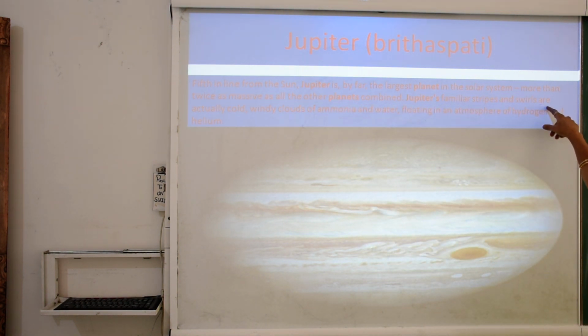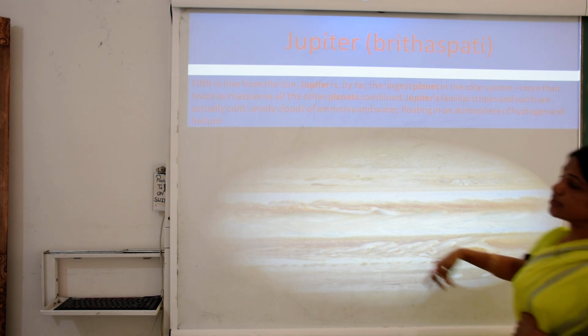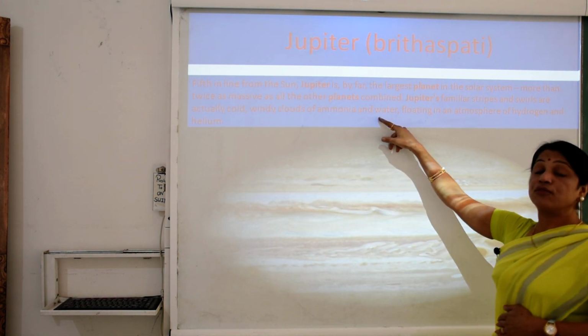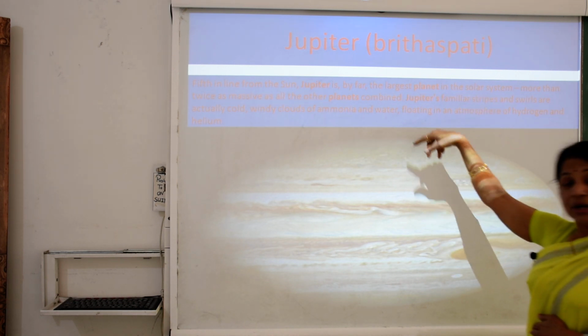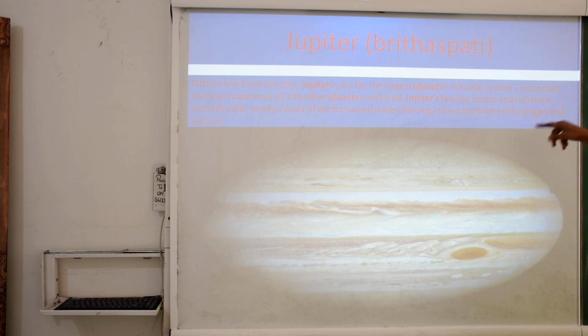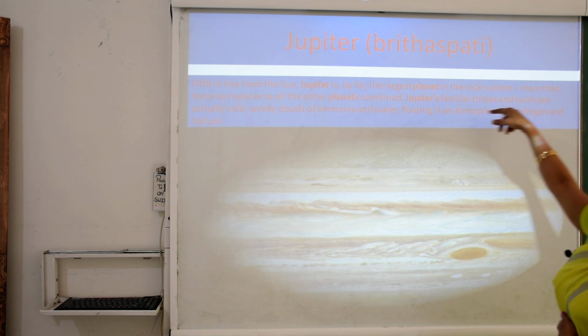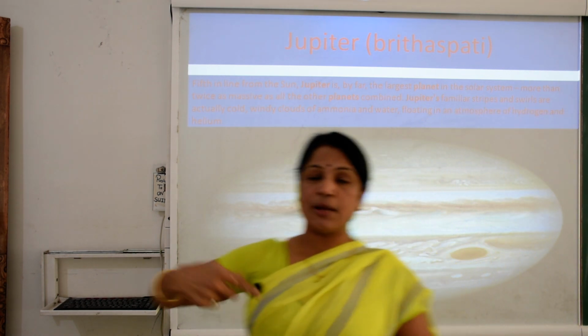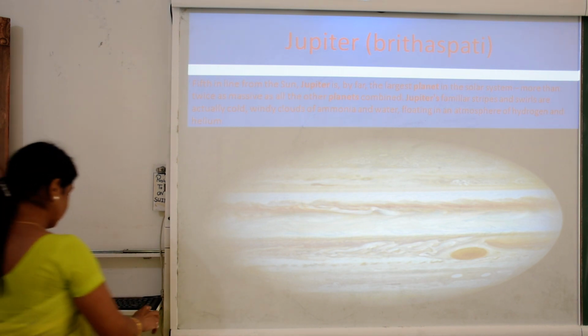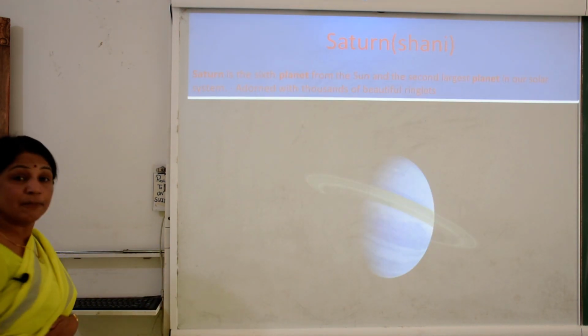Jupiter's familiar stripes are actually cold, windy clouds of ammonia, NH4, and water floating in an atmosphere of hydrogen and helium. Various types of gases are also found there. Jupiter is the biggest planet.